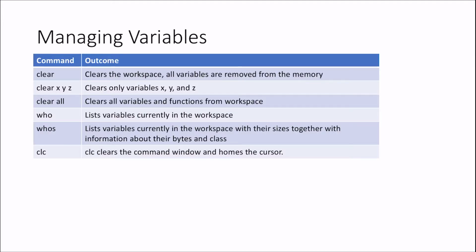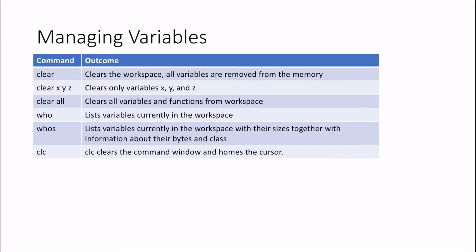Now there are some commands which can manage the different types of variables. I have listed some of them, like the clear command. When we use clear, it will clear all the variables from the memory. When we use clear xyz, that means it clears the variable xyz only, nothing else. When we use clear all, it clears all the variables and functions from the workspace.